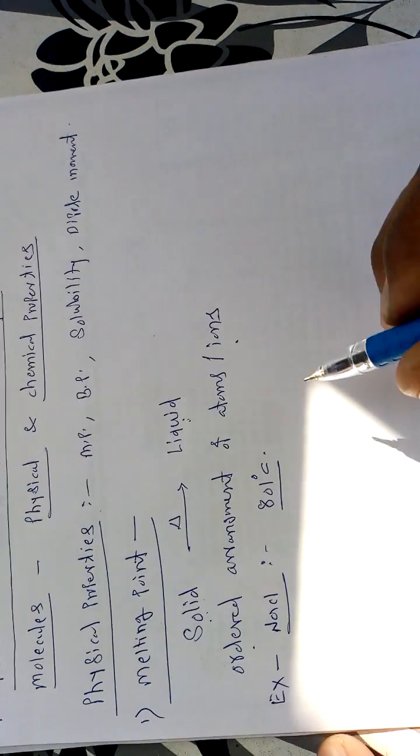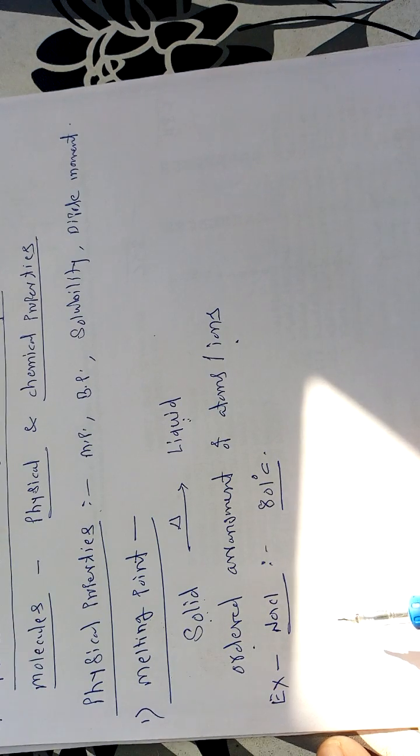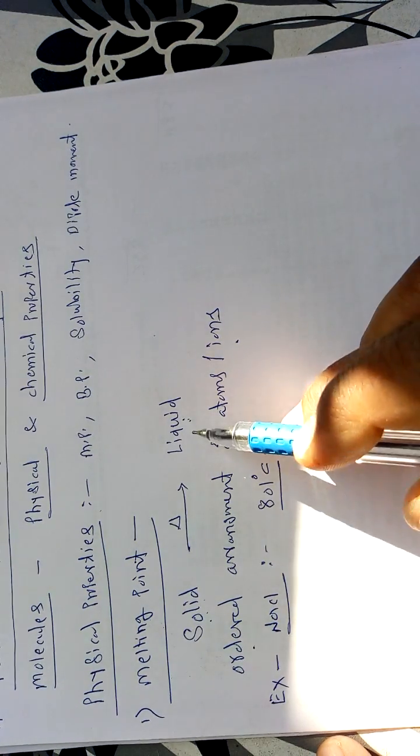And why is this so? Because the ionic bond present between Na plus and Cl minus is very strong. It is a very strong bond, and that's why we require a high amount of heat, or we have to apply a high temperature to this NaCl in order to convert it into the liquid state.